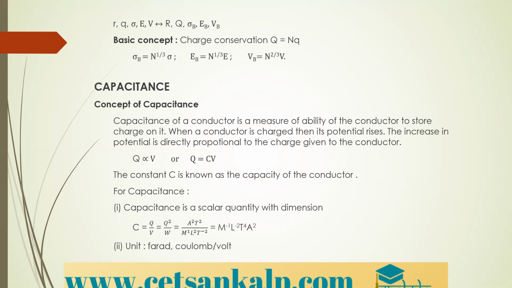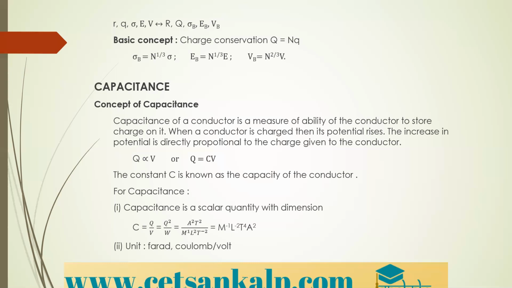When a conductor is charged, then its potential rises. The increase in the potential is directly proportional to the charge given to the conductor, that is Q is equal to C into V, where C is known as the capacitance of a capacitor. Q is the charge, V is the potential. So how much charge it will accumulate depends on the potential you are giving to the conductor. Capacitance is a scalar quantity.